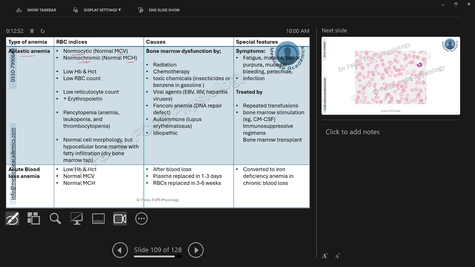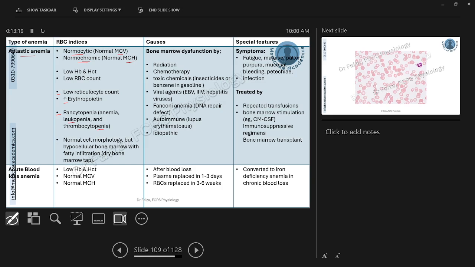be decreased. Now that the bone marrow is functioning less than normal, of course, the reticulocyte count will decrease, and to counteract this effect, body will try to compensate for it by increasing the erythropoietin secretion. As the bone marrow is non-functional, not only the RBCs but other cell lineages will also decrease, including the WBCs causing leukopenia and platelets causing thrombocytopenia.